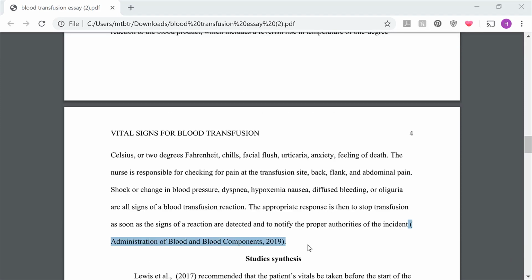Usually the in-text citation includes 2 to 3 pieces of information. That's the author's last name, year published, and then page number if it's a direct quote. In this case, you have the name of the policy, but I would actually put the name of the hospital in the in-text citation and then reference the policy within your research paper.